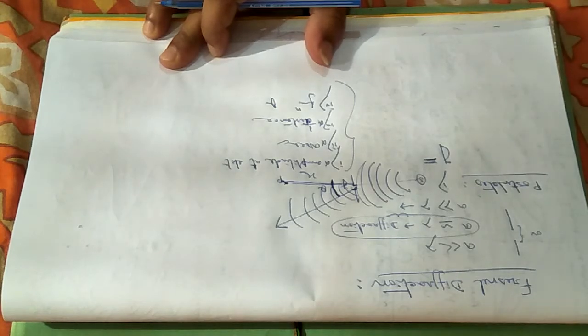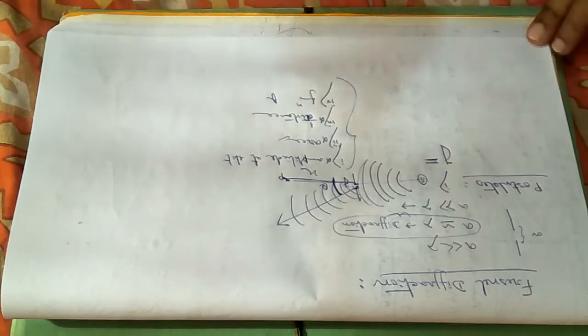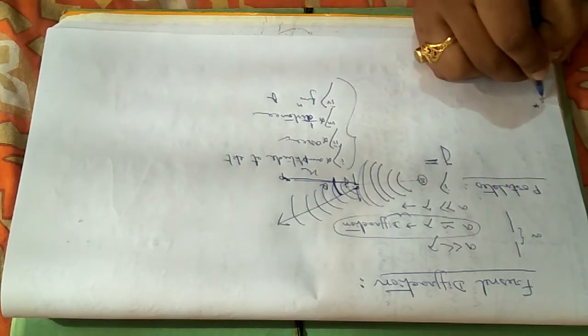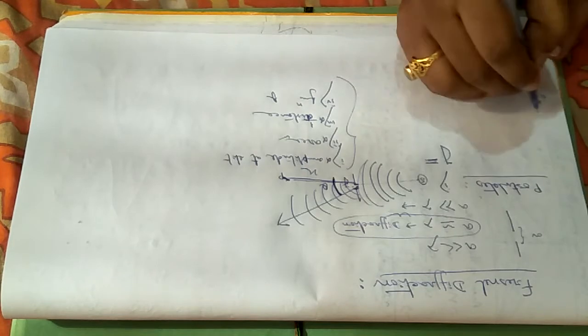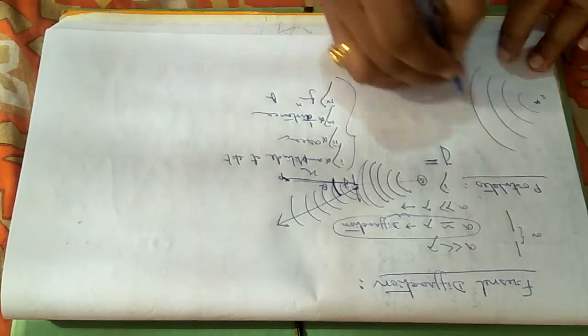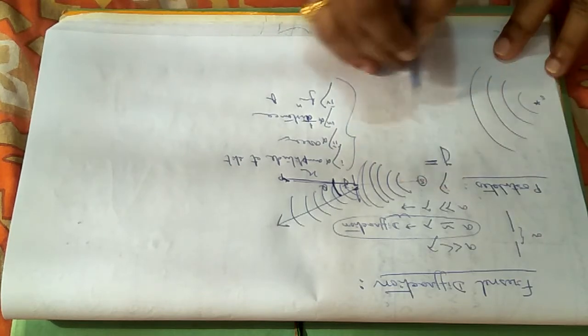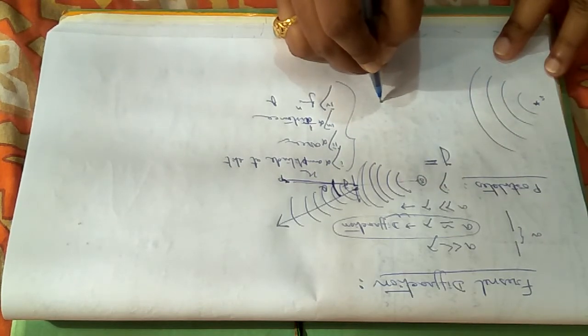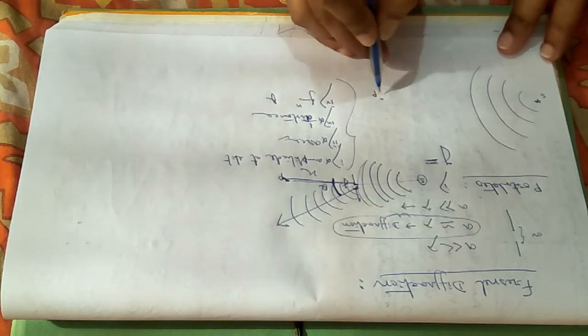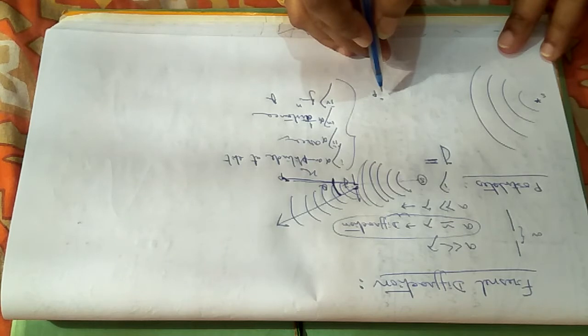So let me now consider one realistic case. In this realistic case, suppose I am having a source of light here, this is S, sending some primary wave fronts, and I have a point P, this is the point P. At that particular point, I want to find the disturbance.